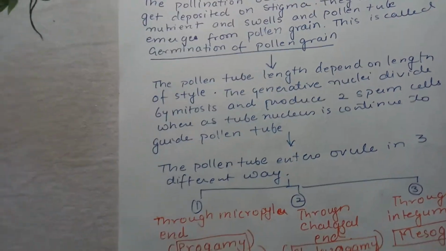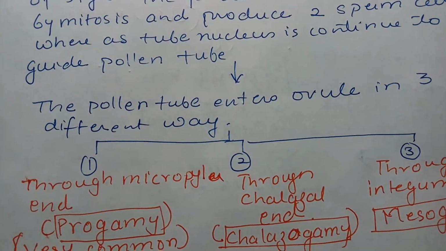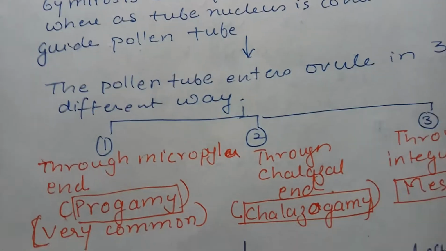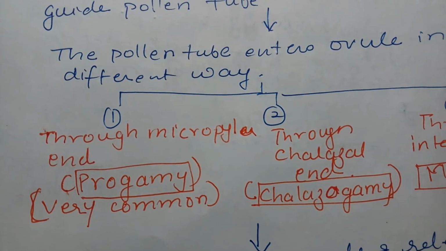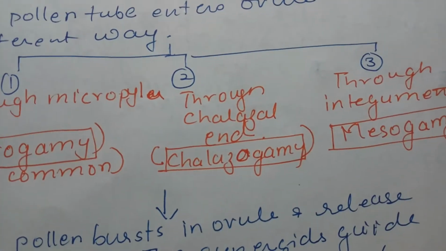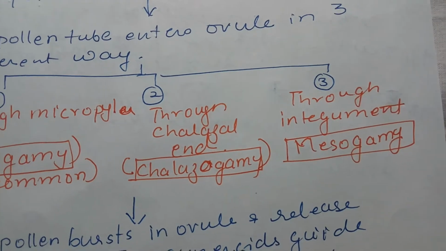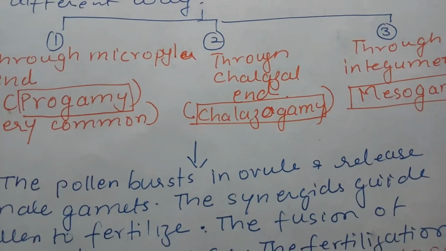The next is that the pollen tube enters the ovule in three different ways. Very common, we have already discussed. It enters through the micropylar end, and when it enters through the micropylar end, it is called porogamy. When it enters through the chalazal end, it is called chalazogamy. When it enters through the integuments, it is called mesogamy.